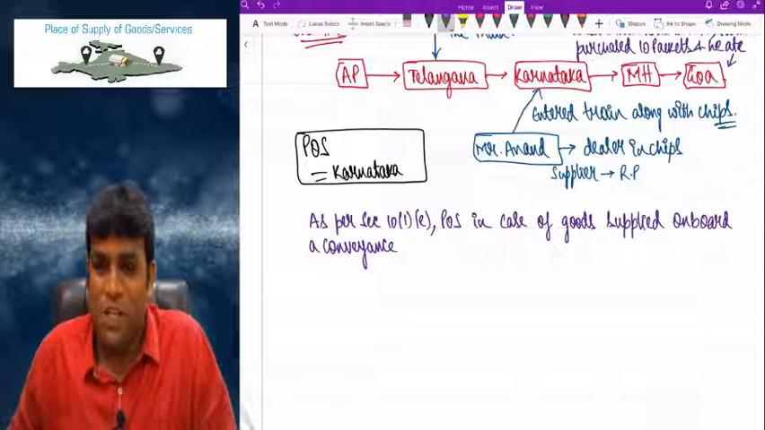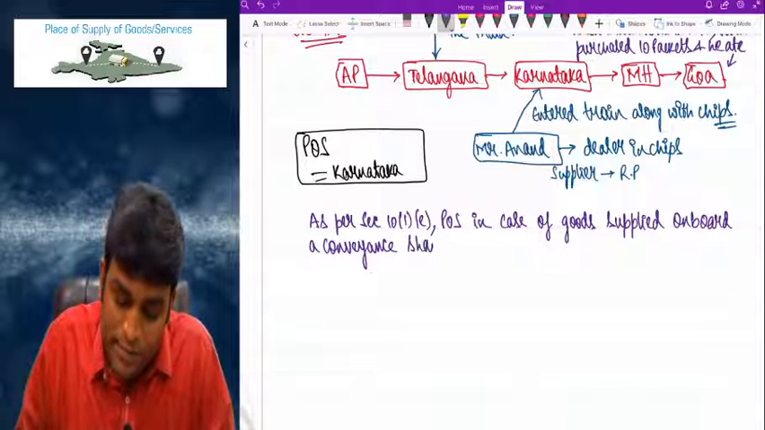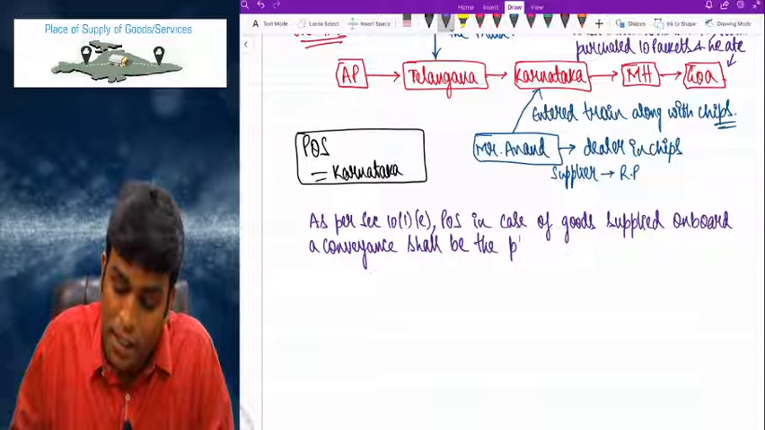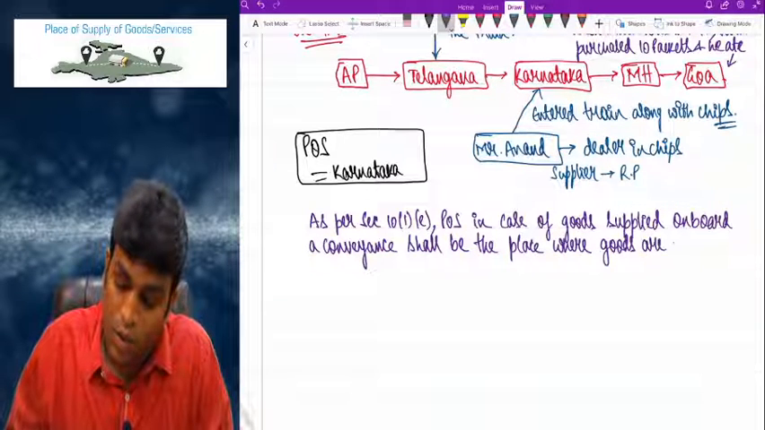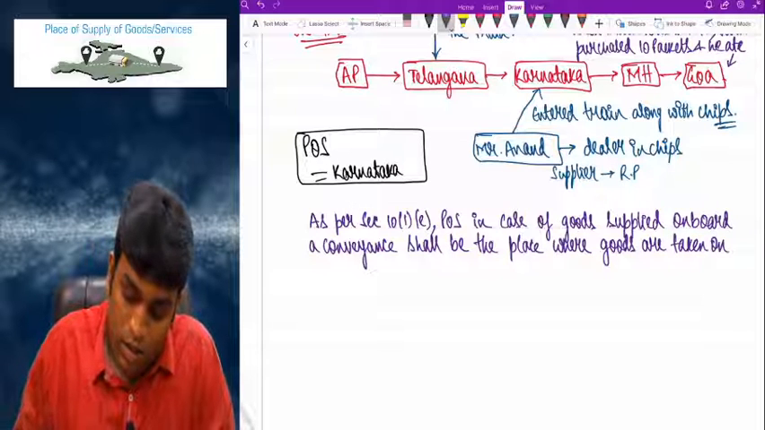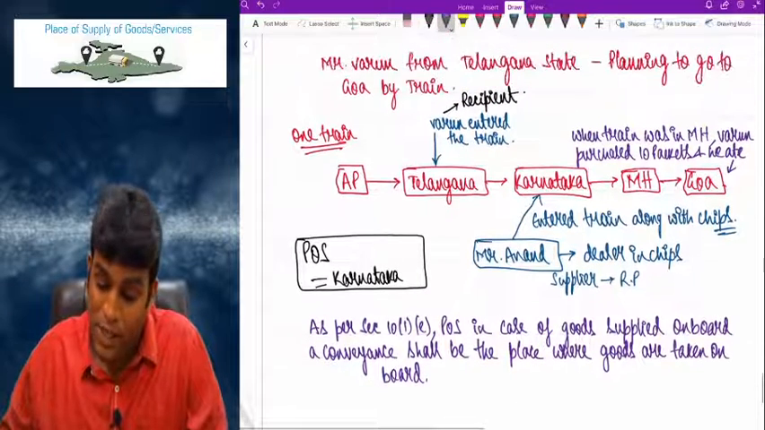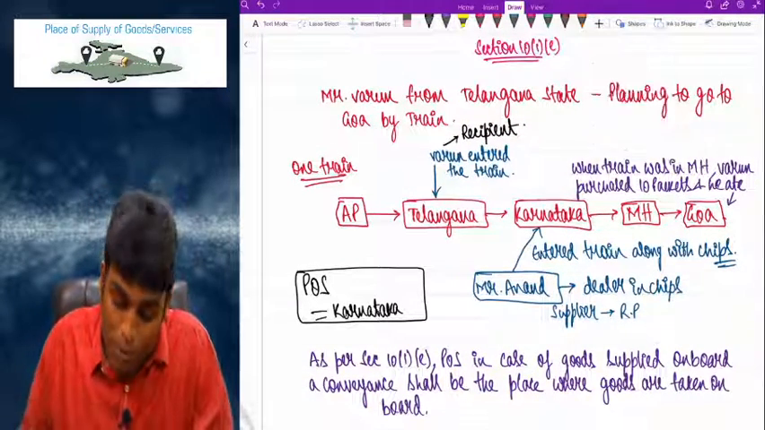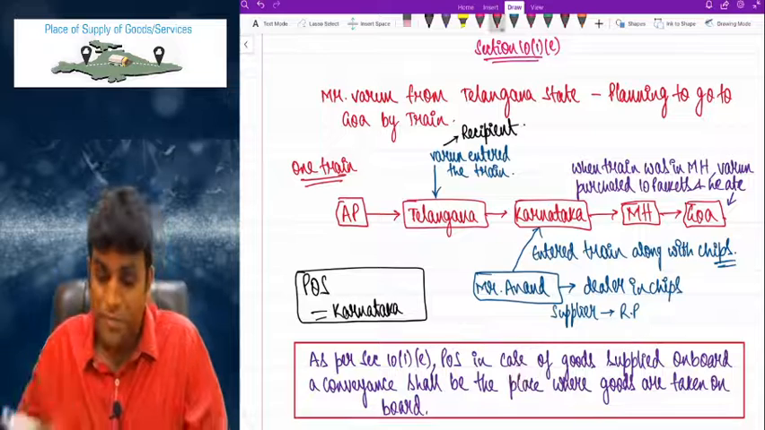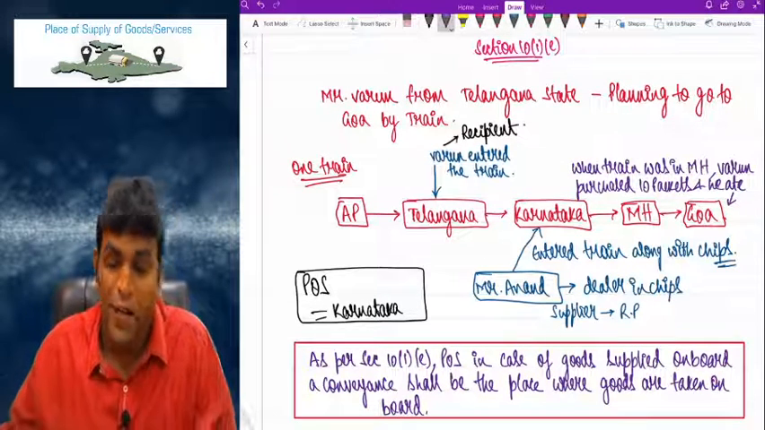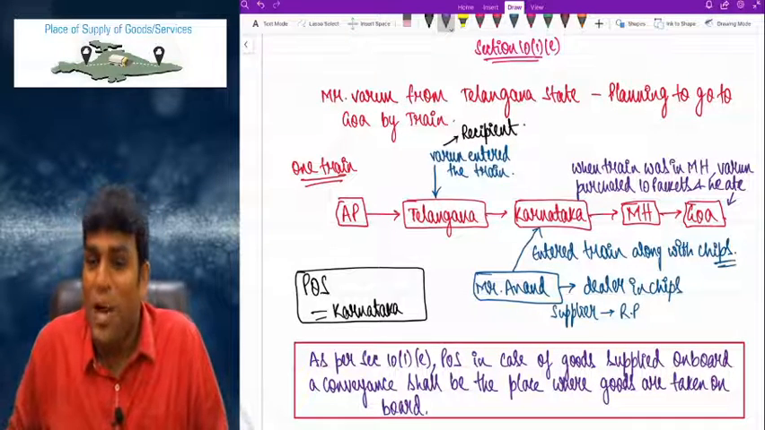See now, as per section 10(1)(e), place of supply in case of goods supplied on board a conveyance shall be the place where goods are taken on board. So I repeat one more time, my dear friends. Place of supply in case of goods supplied on board a conveyance shall be the place where goods are taken on board.